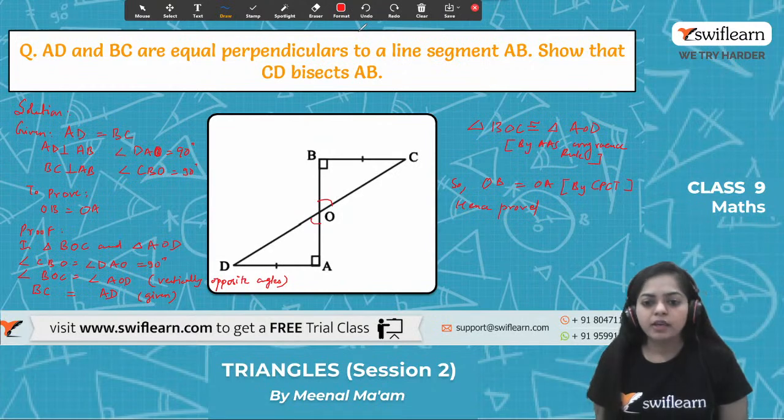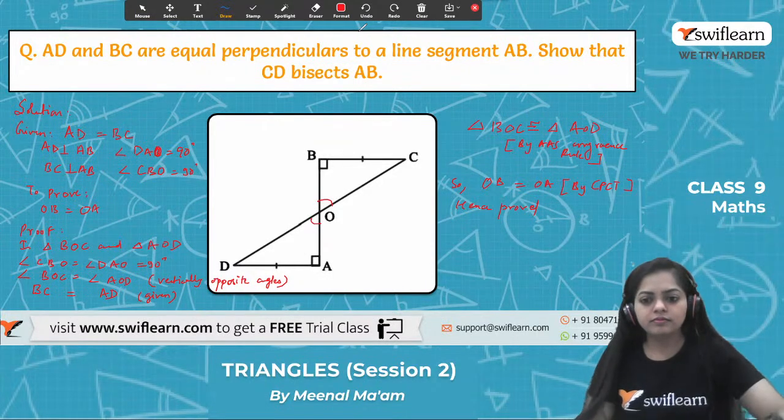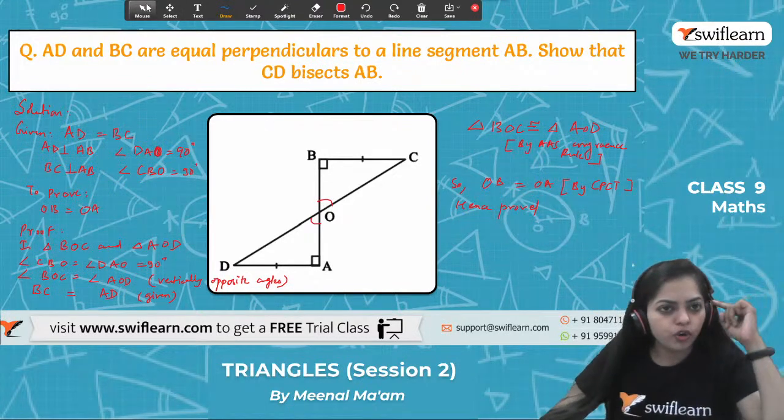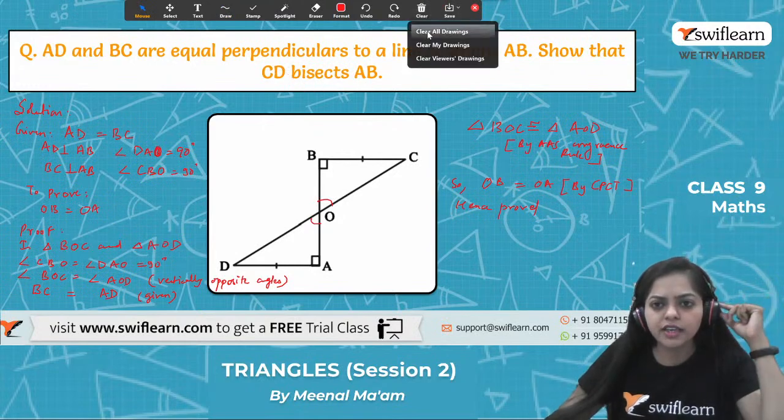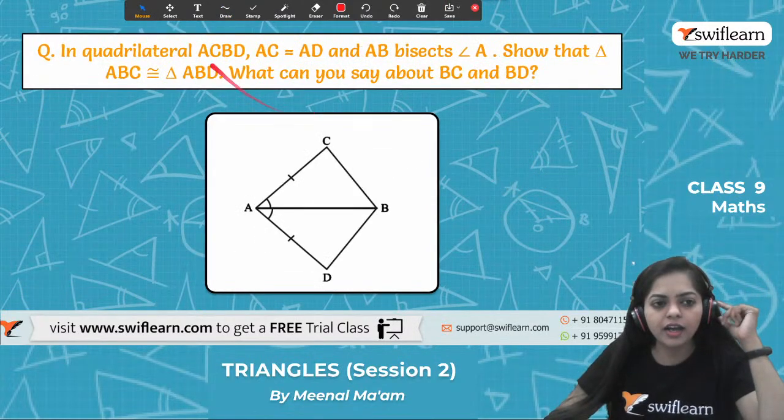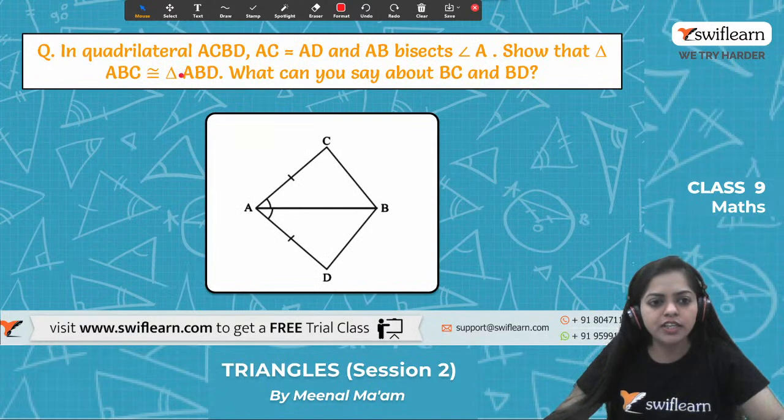Once again, look at the equation, and if you have any doubt, tell me fast. Okay, so you all are saying no doubt. So let's move on to one more question. What do you all say? Let's solve one more question. And here is the question. What is given in the question?